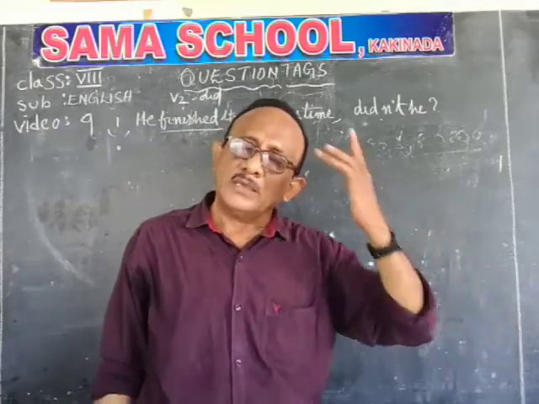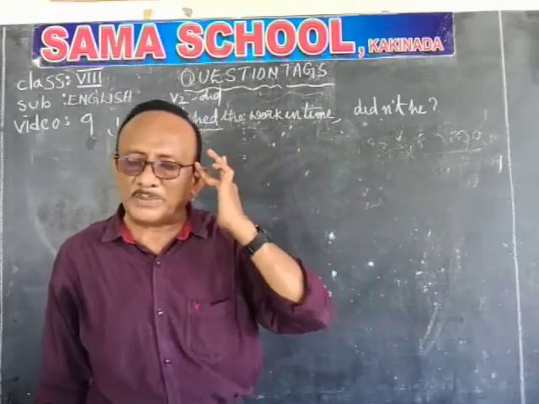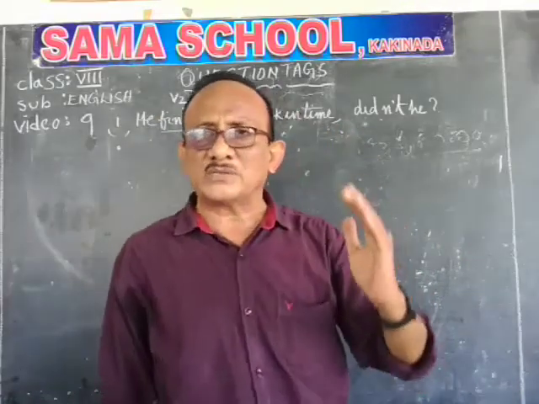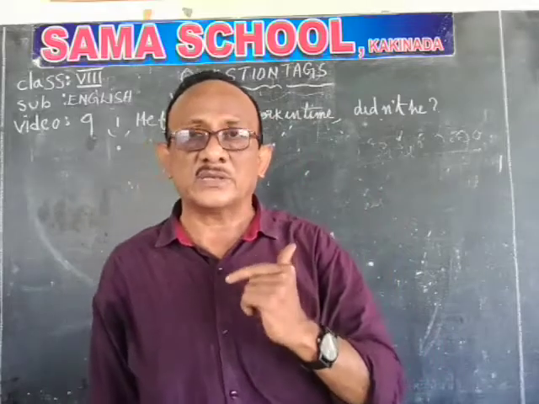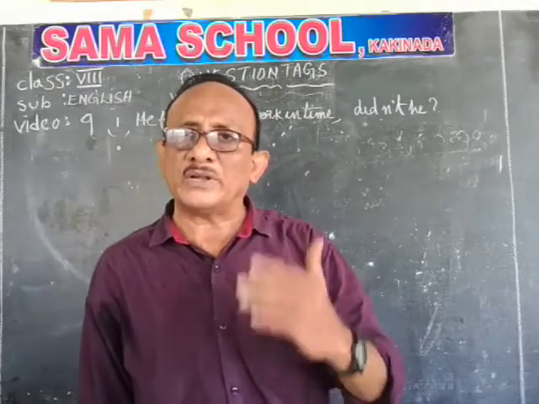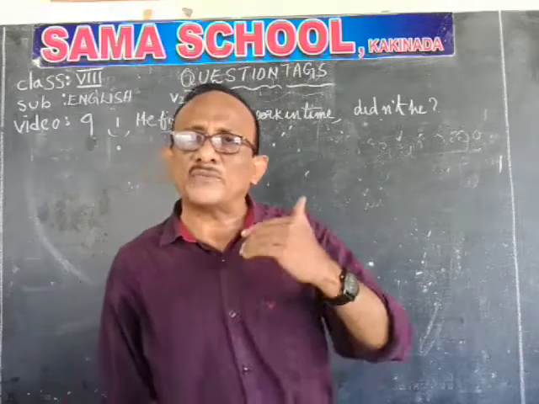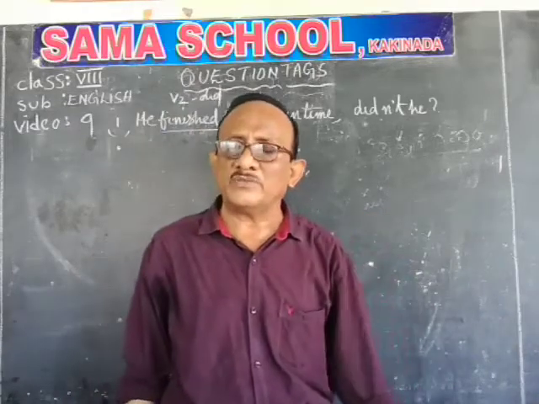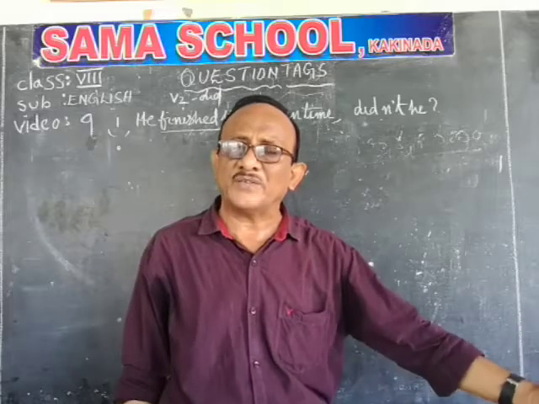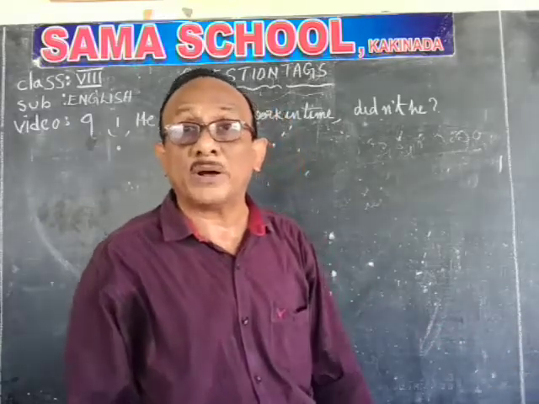If any special verb is not there in the given sentence, we have to take the help of the main verb. If the main verb is in simple past, we have to take the help of did. If the main verb is in V5, that is present indefinite, we have to take the help of does.